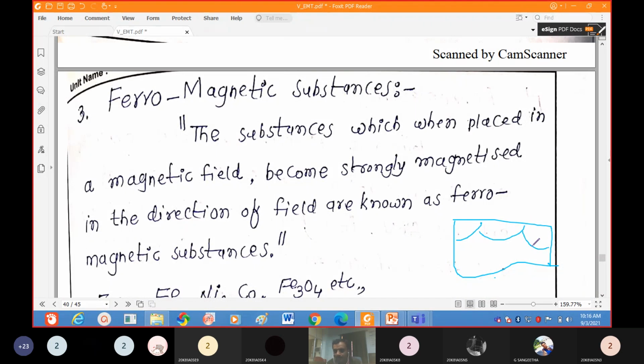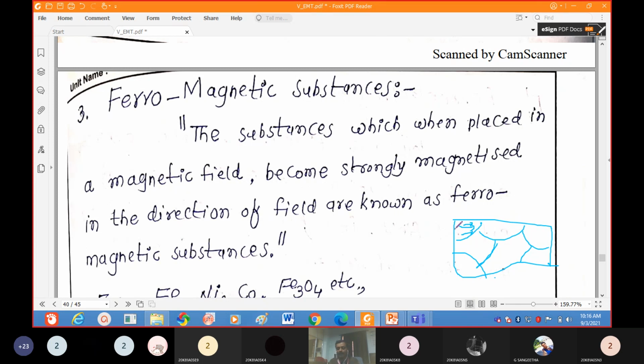We will discuss the domain theory also. If you take each domain, the atoms present in that domain are oriented in a particular direction. Suppose 10 atoms are there in that domain, then all 10 atoms will be oriented in a particular direction, each atom having a particular dipole moment.